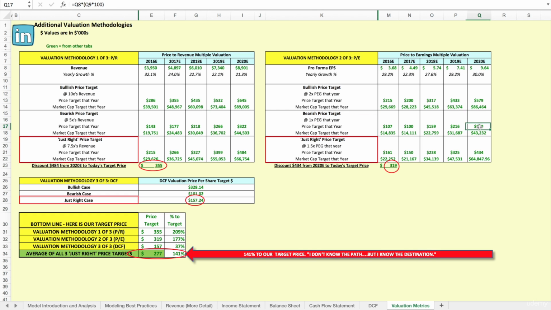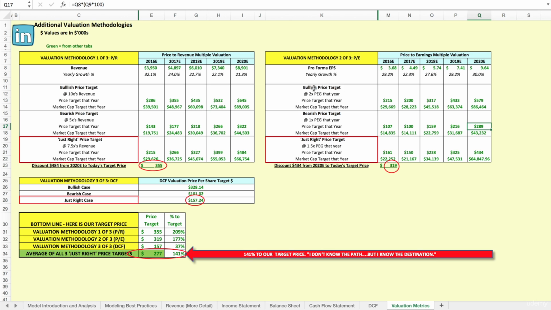And so here what we do is this market cap, right? You basically take the price this year, the price target, right? You take $9.64 and you multiply it by 30 times, or 30% times 100, okay? And that's a PEG of 1. It's growing 30%. Here, 29 times. Here, 27 times. Get it?